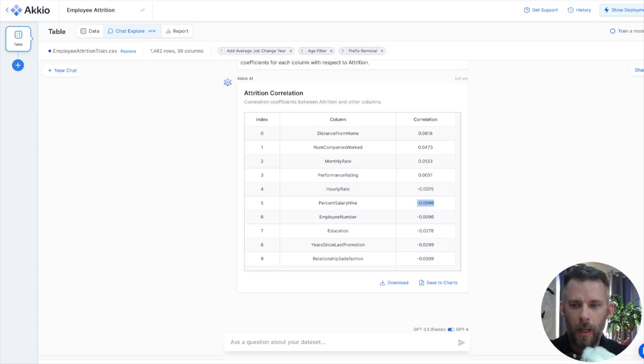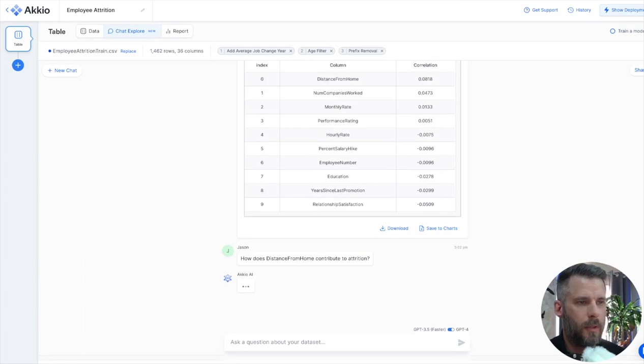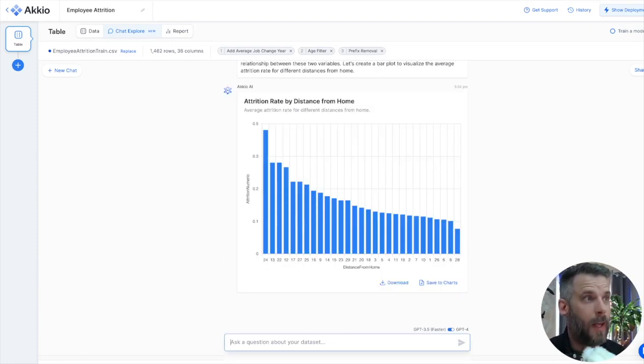So if I come back and take that a little bit further, I can say, how does distance from home contribute to attrition? And a quick cut, and we see that the chart is there. Looks like 24 miles from home, yeah, that's a little distance. 13, 22, etc. That's how it contributes to their likelihood to attrition. Now, I could always sort this by distance from home if I wanted to, but it's interesting. 28 miles from home, they're less likely to attrit. That's interesting to me. Probably work from home. I'm not sure, I'm just guessing here, but 29's in there too. So it isn't a direct correlation. It isn't what I thought before.